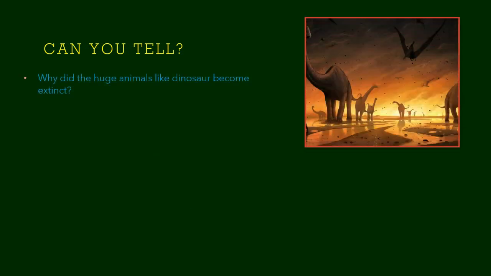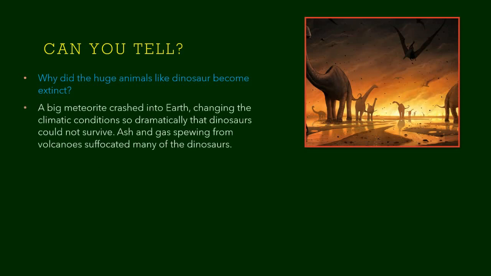Why did huge animals like dinosaurs become extinct? We know that a big meteorite crashed into Earth. This crash changed the climatic conditions so dramatically that dinosaurs could not survive. So dinosaurs became extinct because of the extreme climate.